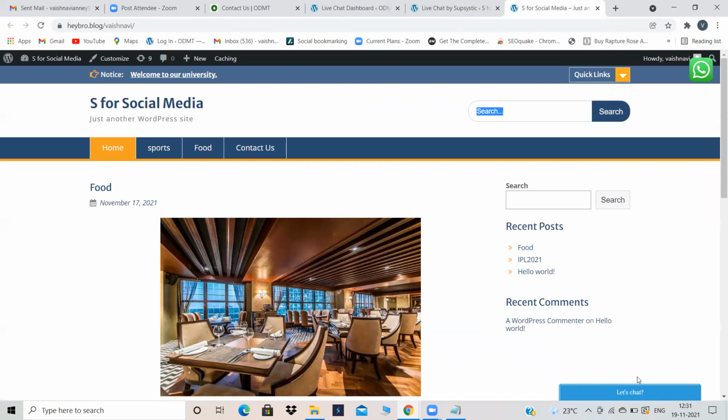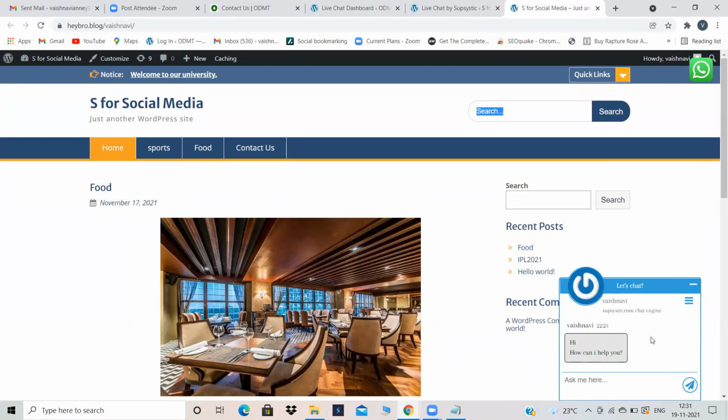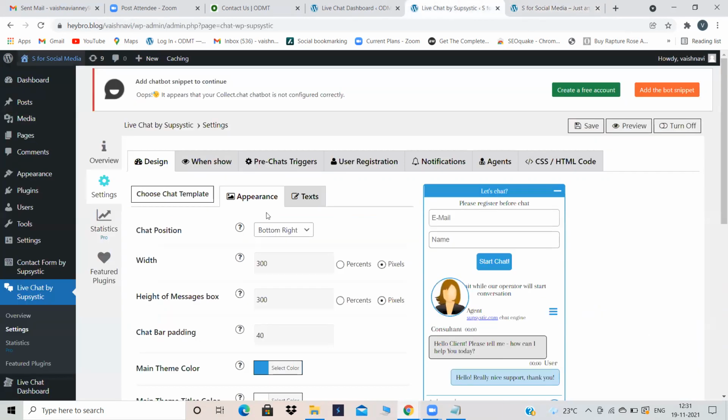Just see over here. Can you see this? Let's chat, the Let's chat option. See this, where it is appearing? On the bottom right, right? If you select bottom left, then it will appear on the bottom left option.